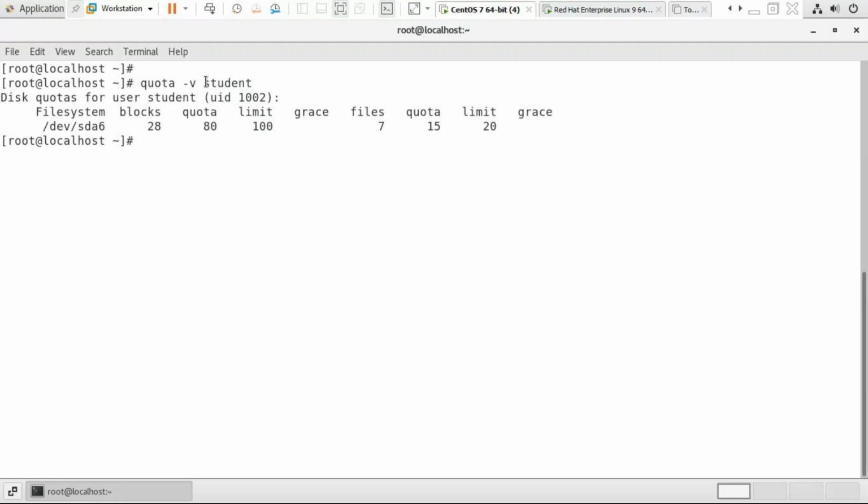Whatever quota is created for user student, we want to copy this quota to the remaining users. Run edquota -p student, using the profile of user student, copy to Steve and Dave.